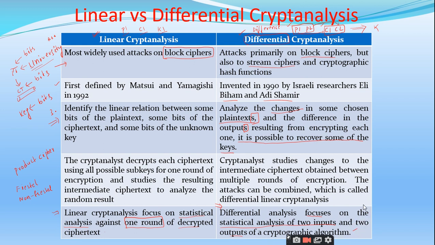So the linear analysis is used to find the linear relationship between the plain text. Then the differential analysis is used to find the difference between the inputs and the outputs. Only one plain text is used in the linear analysis, and two plain texts and two ciphertexts are used in the differential cryptanalysis, and they can identify the keys. Linear analysis is used only for the block ciphers, whereas the differential analysis is used both for the stream ciphers as well as the cryptographic hash functions also. Right? Is it clear?